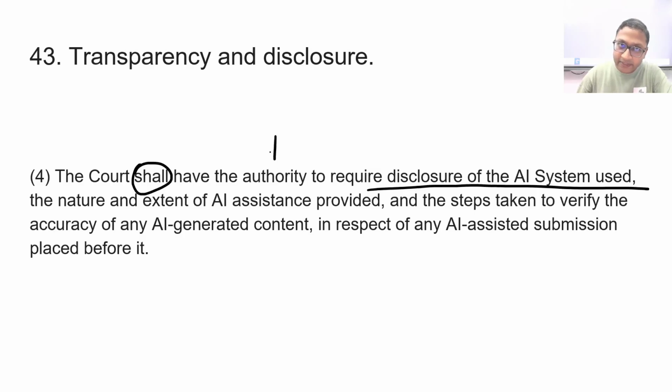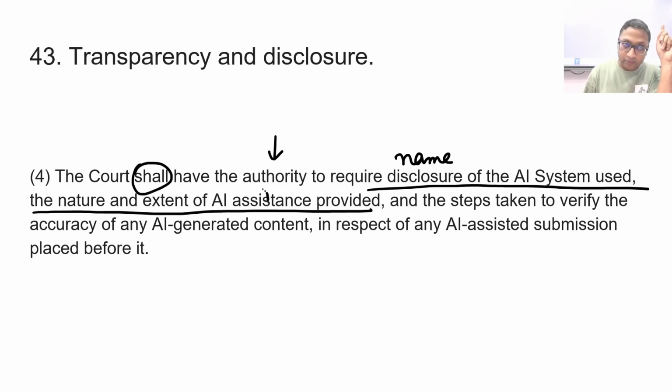So for example, let's say as an advocate we have used Gemini, ChatGPT, Claude, whatever. So the court shall have the authority to require disclosure of the AI system use. So here is just the name, but then the nature and extent of AI assistance provided. So not just the name, more. Okay. Then the third is, what are the steps taken to verify the accuracy?